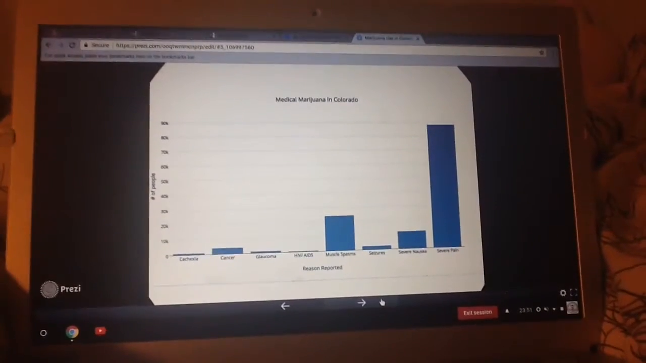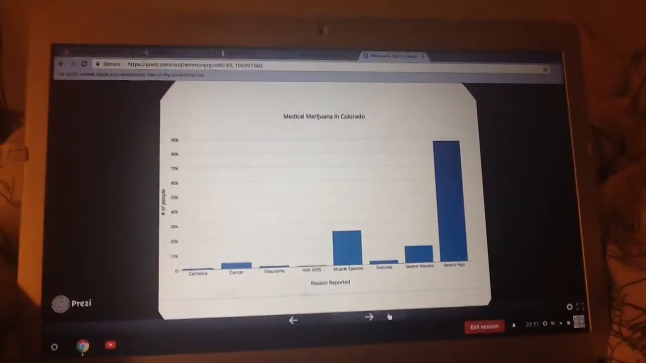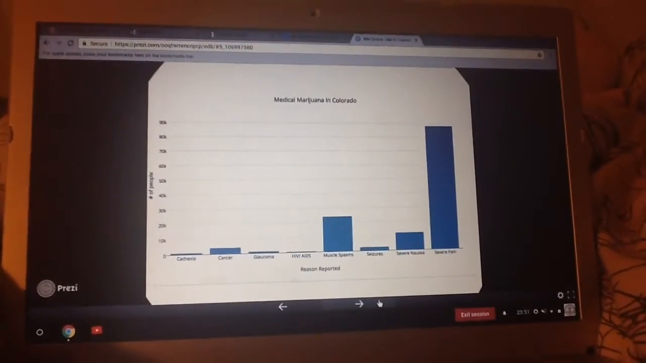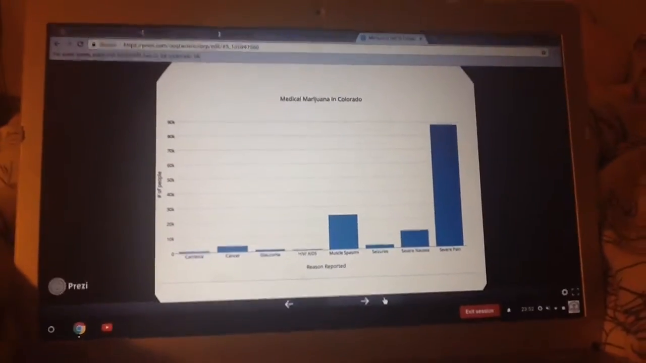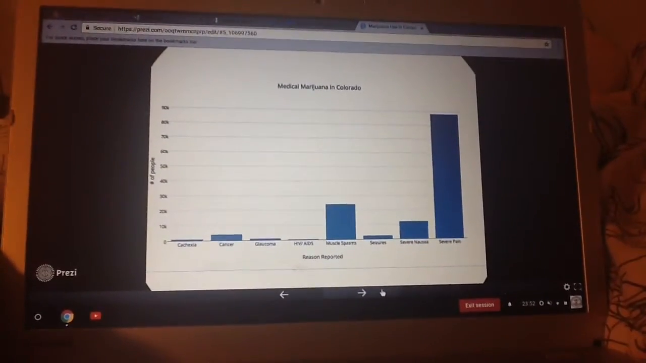This is a graph showing the reasons reported for the use of medical marijuana in Colorado. Although it is America, it shows just how many things that marijuana can help. The most common reason reported is severe pain, and the least common is HIV or AIDS.